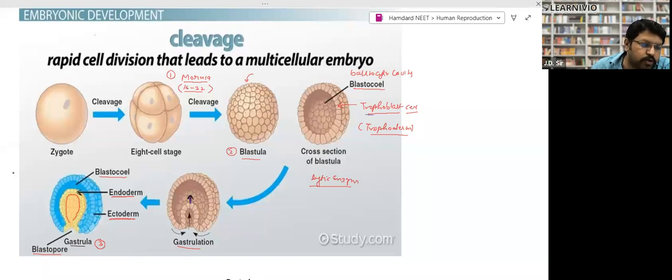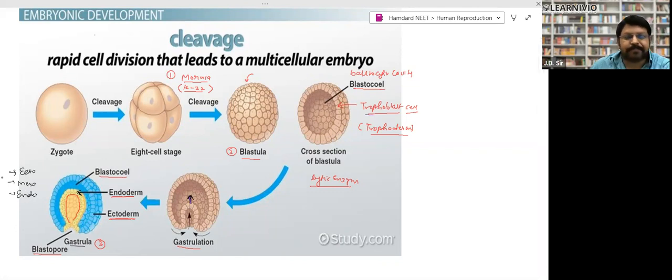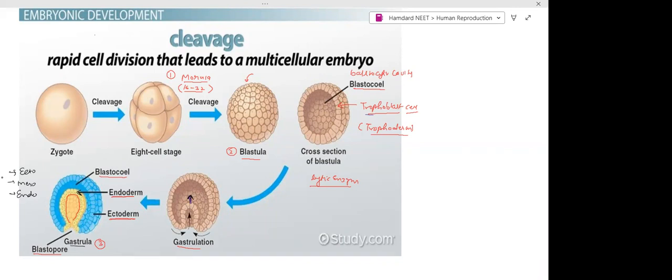So the fully mature gastrula is made up of three layers: ectoderm, then mesoderm, and then endoderm. Is it clear? Yes, sir. Fine.